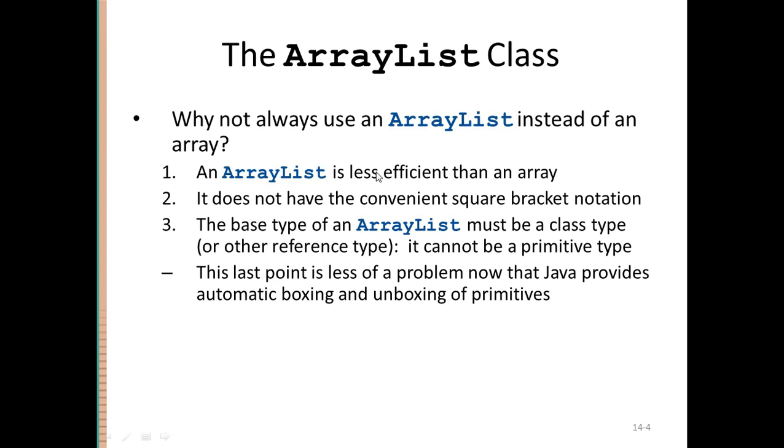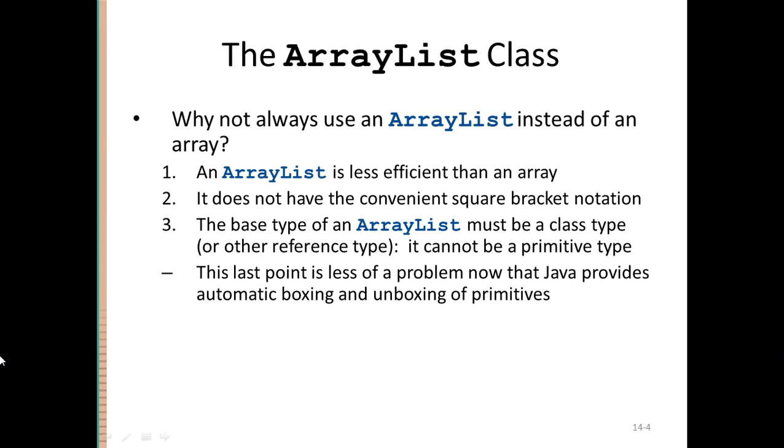And the ArrayList does not have the convenient square bracket notation. We all are very much familiar with the square bracket notation that is available with the arrays, but ArrayList does not have the square bracket notation. We do not define ArrayList using the square brackets, and we do not refer to the indexes of the ArrayList using the square brackets. We use functions in order to access an ArrayList, right? So the convenient square bracket notation is not available with ArrayList.